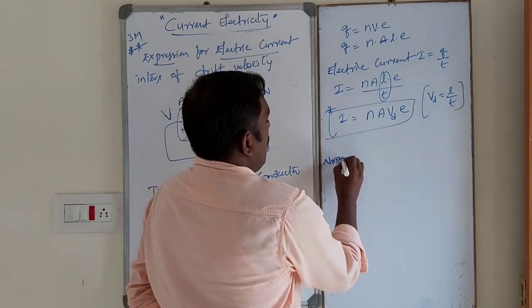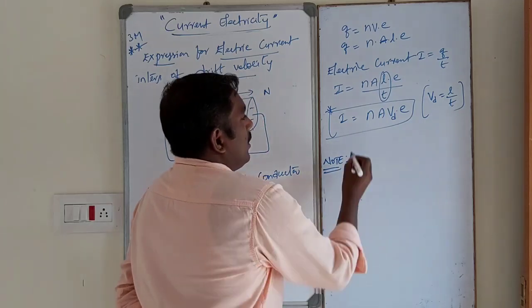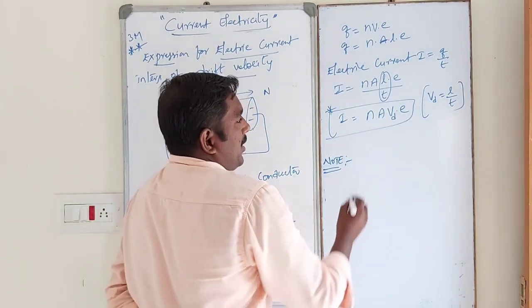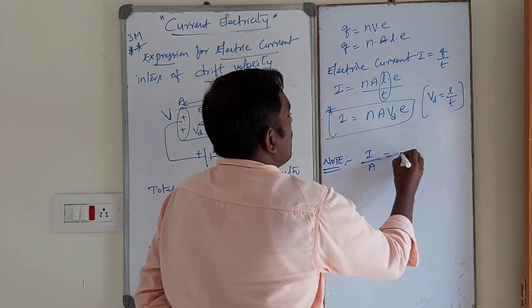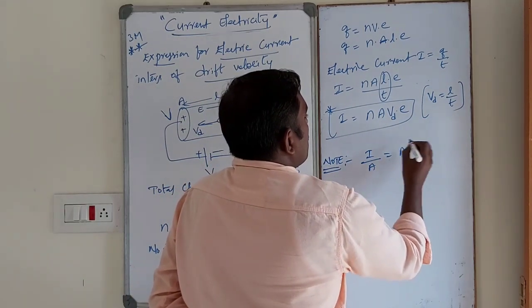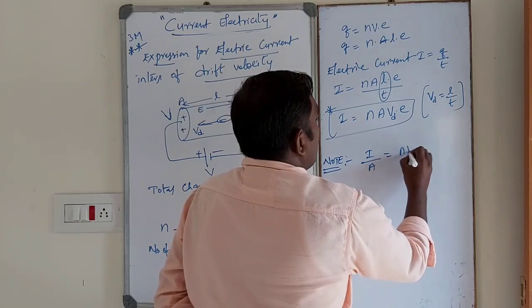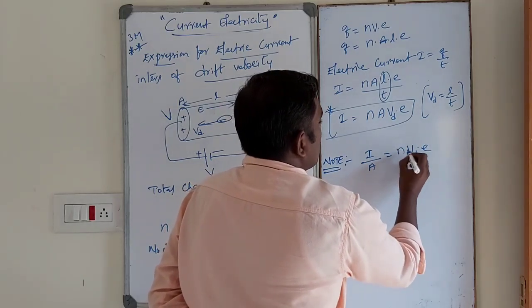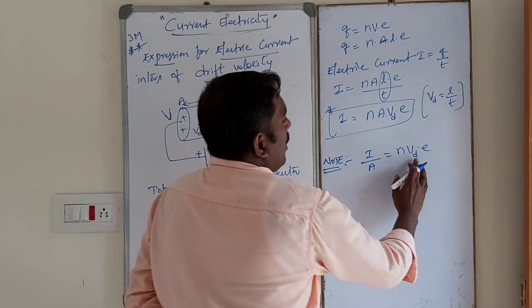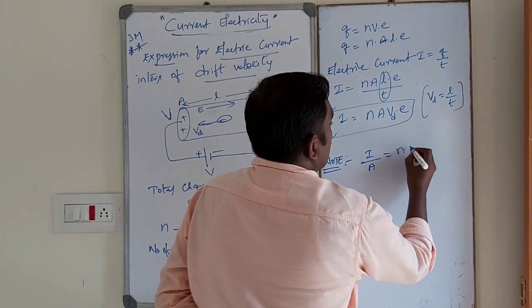Next, a small note. See, I be the electric current. So I by A, on cross multiplication, is equal to n Vd into e, or n e Vd, whatever it is.